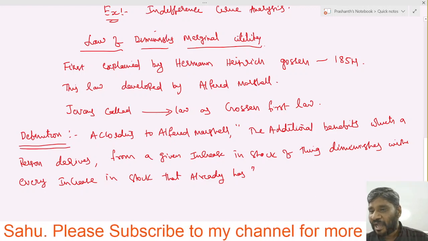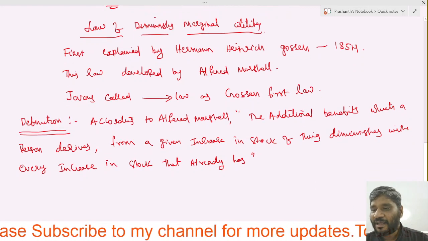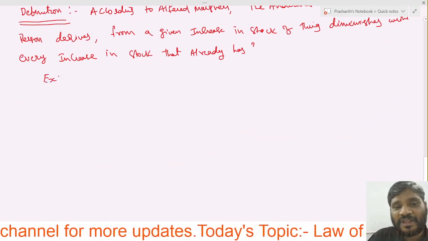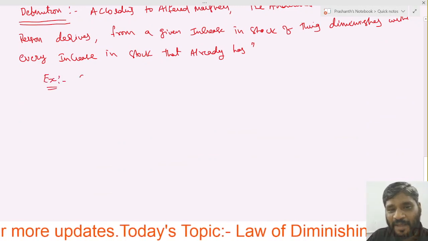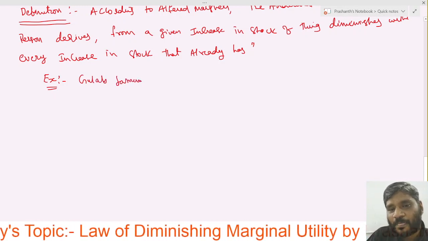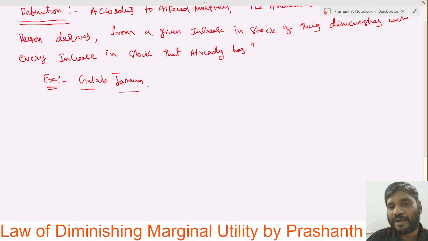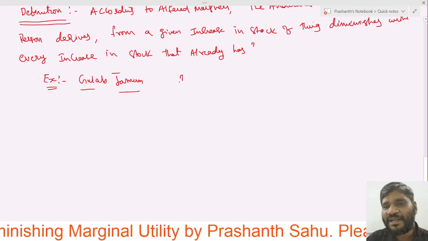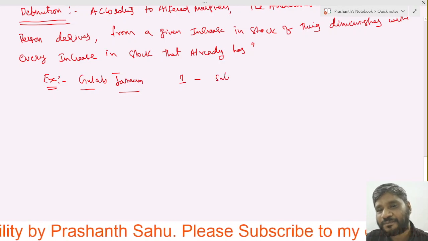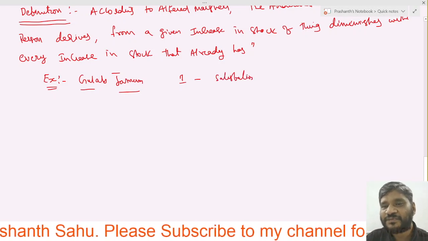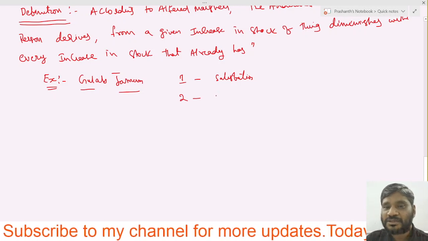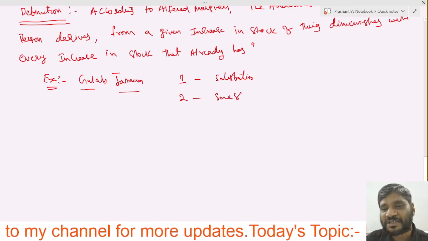For that, I will take one example, for better understanding. For example, if I like gulab jamun, when I eat one, it gives satisfaction. Next, I eat another one, some more satisfaction.